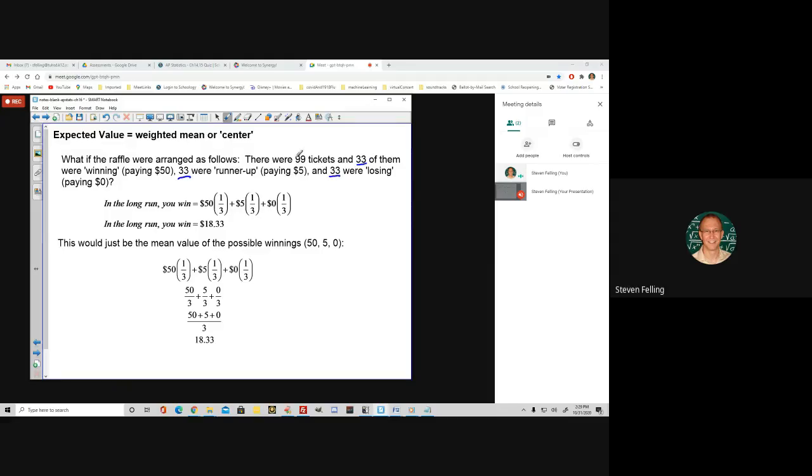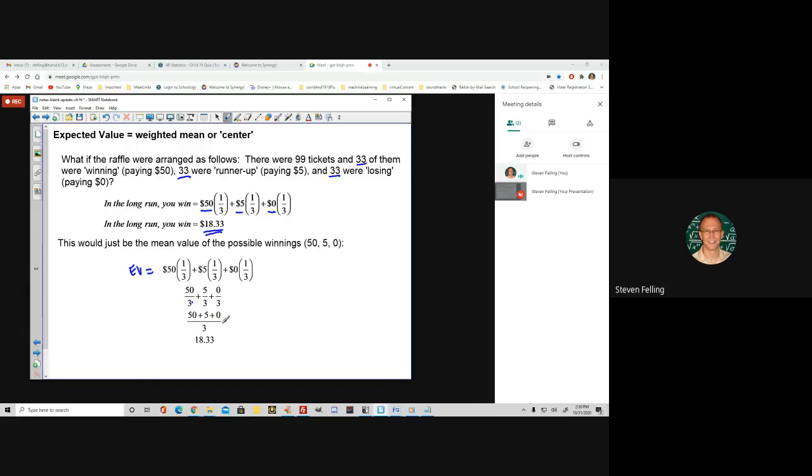like 33 out of 99 tickets of each type. So 1/3 of the tickets won $50, and 1/3 of the tickets won $5, and 1/3 of the tickets won $0. If you computed those values, you would get a higher expected value because now there's more likelihood of winning, right? But I want to show you something. If you compute this expected value, I'll call it EV, 50 times 1/3 plus 5 times 1/3 plus 0 times 1/3, that forms the fractions 50/3 plus 5/3 plus 0/3. And that's the same as (50 + 5 + 0)/3, since there's a common denominator.